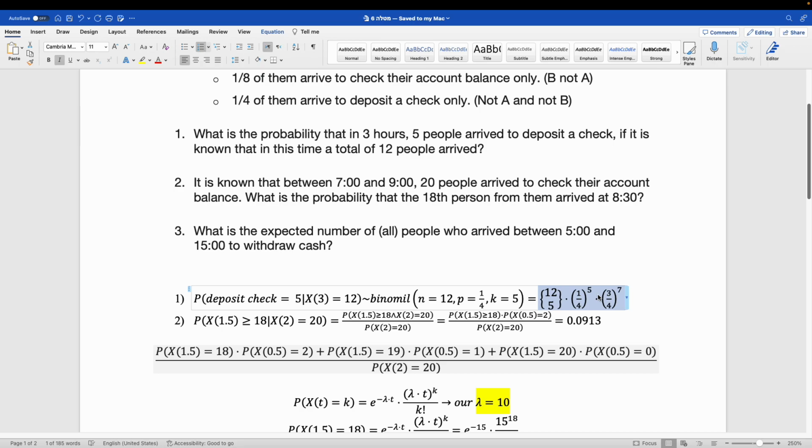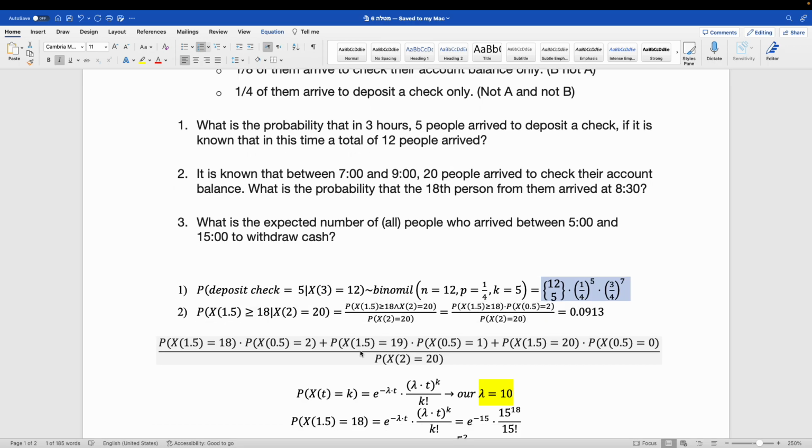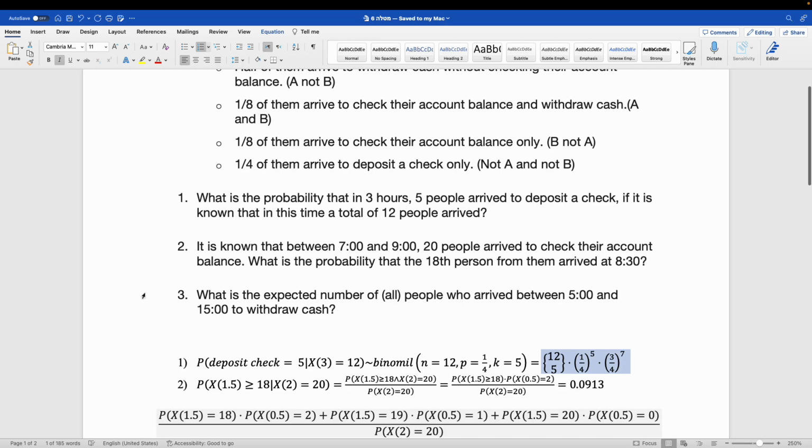So this is a binomial distribution. If you don't know it, maybe check my other videos. Binomial distribution, where you choose 5 people with a probability of 25% out of 12 people, and you don't care about the order.